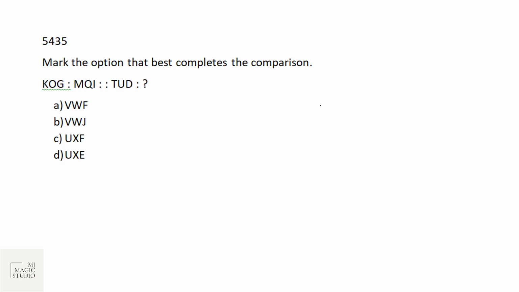So the next one is alphabet analogy. KOG: K is 11, O is 15, and G is 7. That is analogous to M is 13, Q is 17, and I is 9. We can see that it is plus 2, plus 2, plus 2.